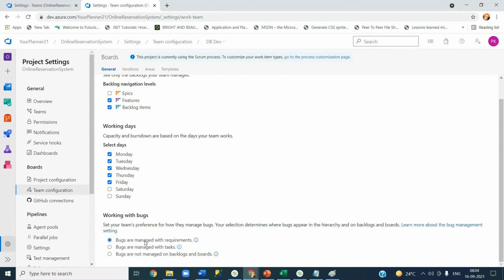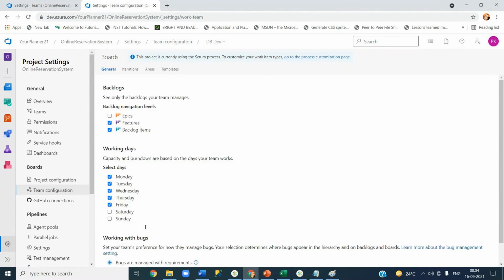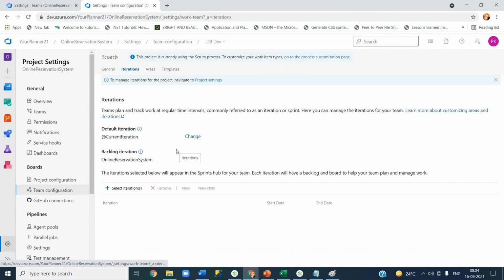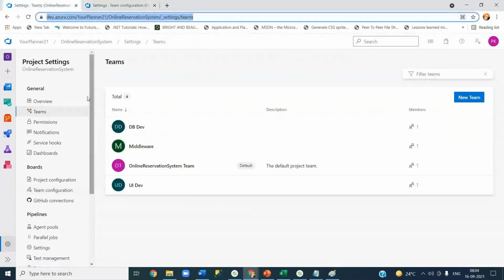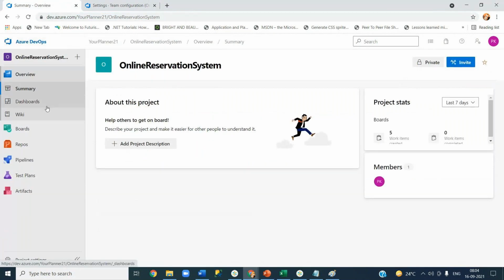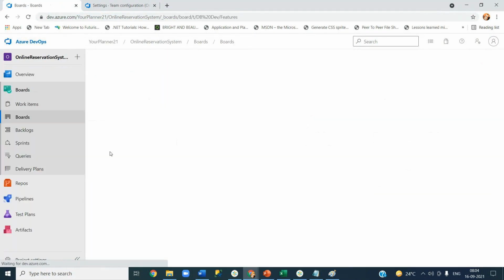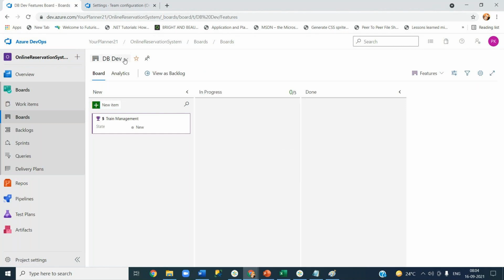Let's not get into that right now. Not the iterations, it's nothing but sprints actually. Let's not come here again. Let's deal with areas. Now we are in the DB dev team here. This DB dev team is part of the DB dev area, you can see in the bottom. That's the reason when you create a requirement, if the requirement is falling under DB dev, then all those requirements will be shown for the DB dev team.